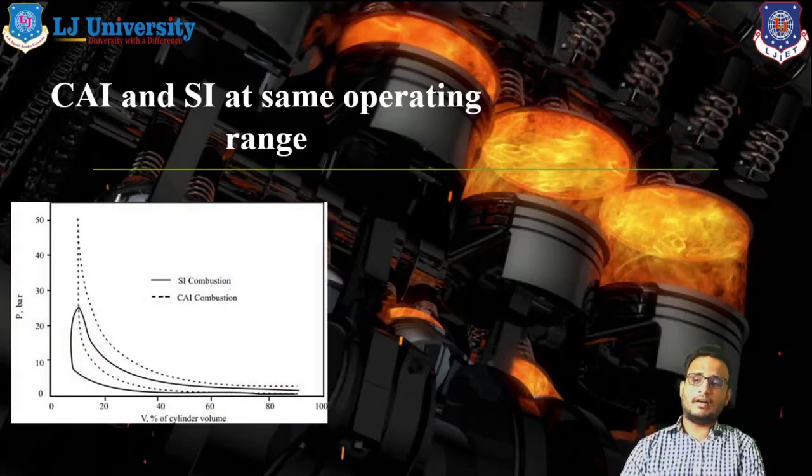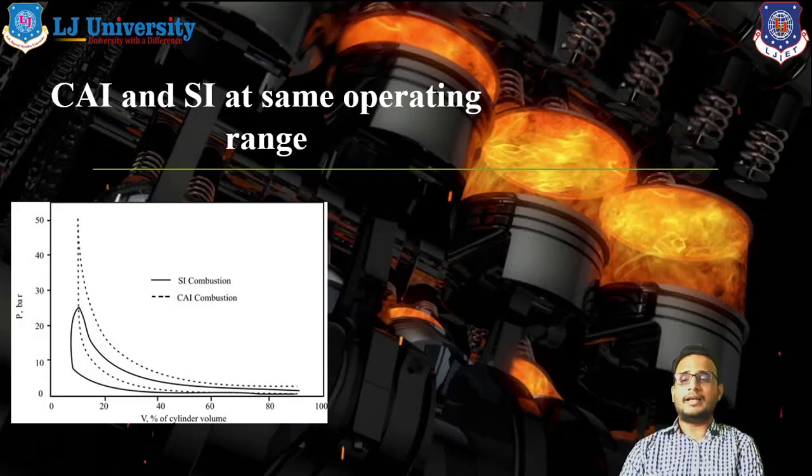So this is the pressure versus volume graph. In the x-axis you can see the percentage volume of cylinders, and in the y-axis you can see the pressure range in the unit bar, okay? The dotted line is the CAI combustion process, and the dark solid line is the SI combustion process. Both are working on the constant volume approach.